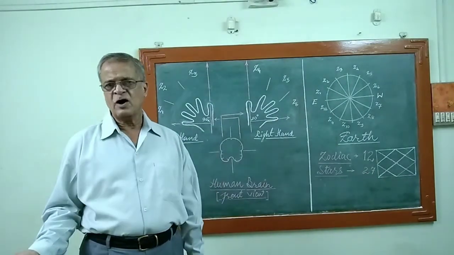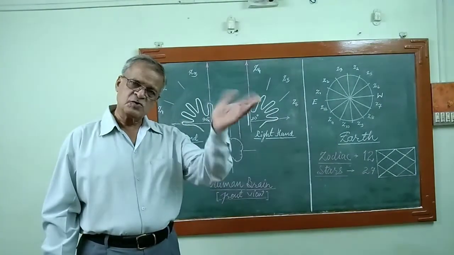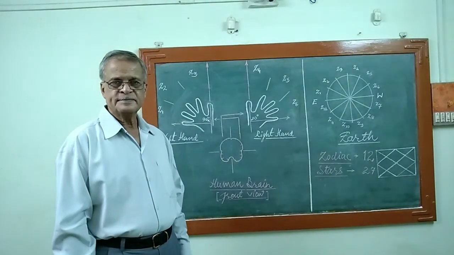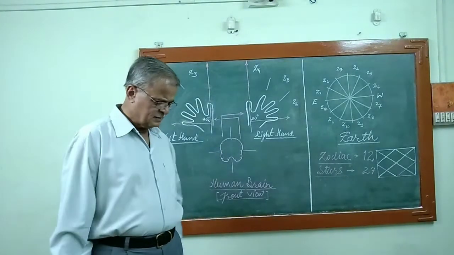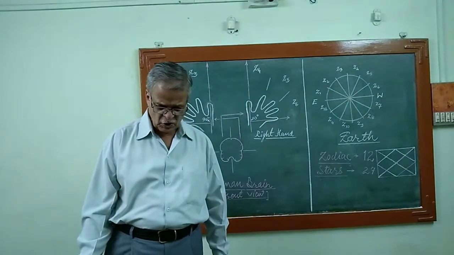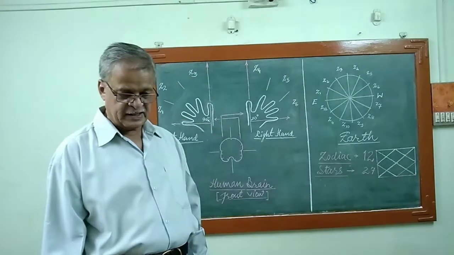Or one house behind or one house forward. This is a point or the fact which can be discussed later.